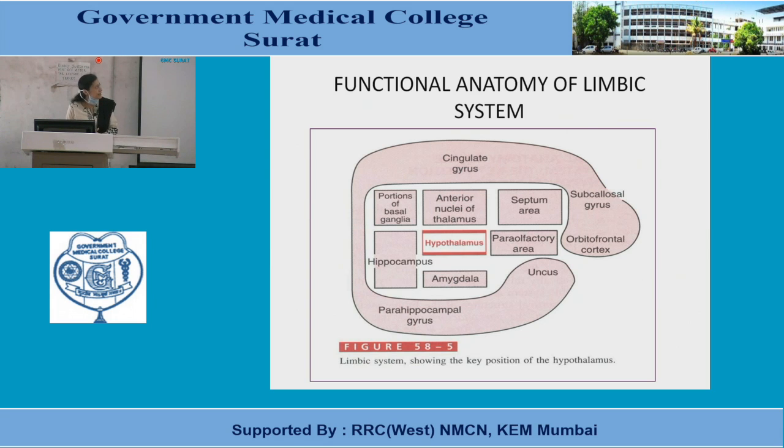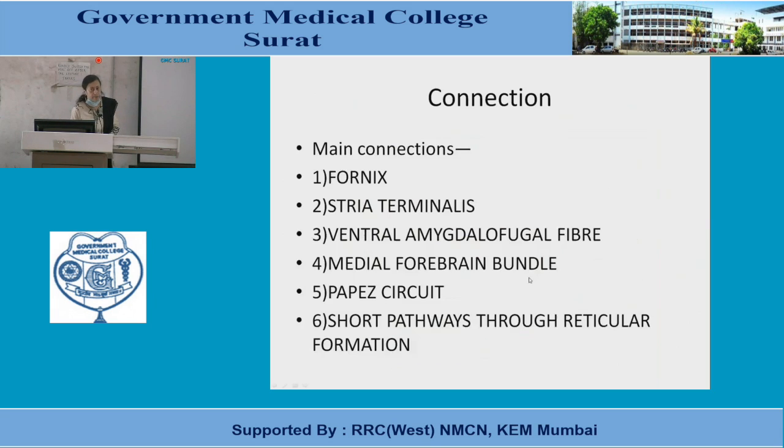So at the center there is the hypothalamus, then other structures are the para-olfactory area, septum, anterior nuclei of thalamus, portion of basal ganglia, hippocampus and amygdala. They are surrounded by a ring-like structure of paleocortex or limbic cortex. Those areas are the orbitofrontal cortex, subcallosal gyri, cingulate gyrus, parahippocampal gyrus and uncus.